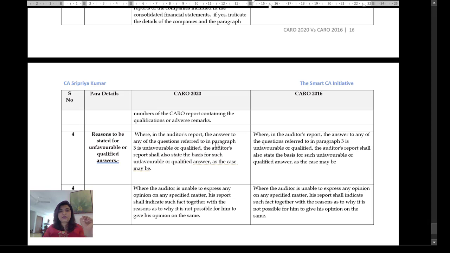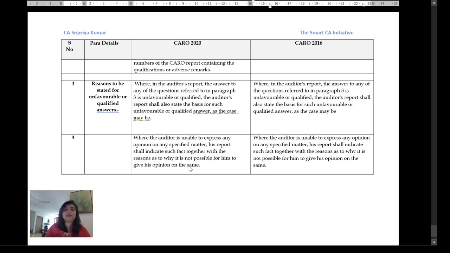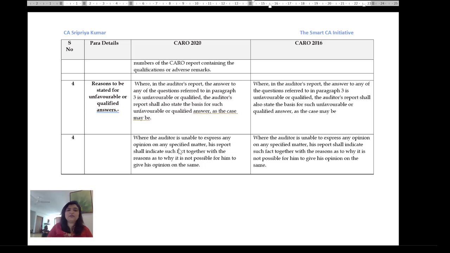Reasons to be stated for unfavorable answers: where any of the questions referred to is unfavorable, the auditor's report shall also state the basis for such unfavorable or qualified answer, as the case may be. Again, it may also warrant a CAM. Not too sure, because there's something here that you're specifically noting. So if you've taken a material decision based on this and decided to report, then a CAM also needs to be reviewed. But there are bigger experts who'd be able to address this. And ICAI, I'm sure, will provide some guidance on this.